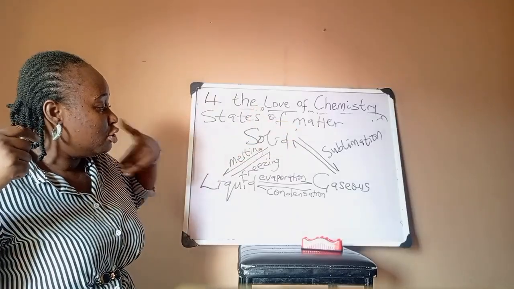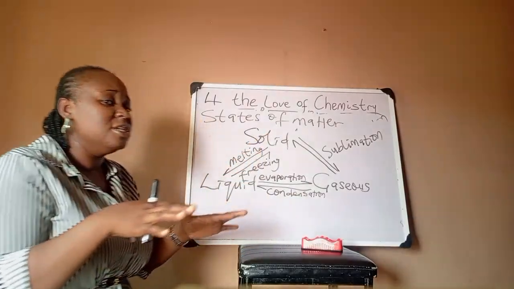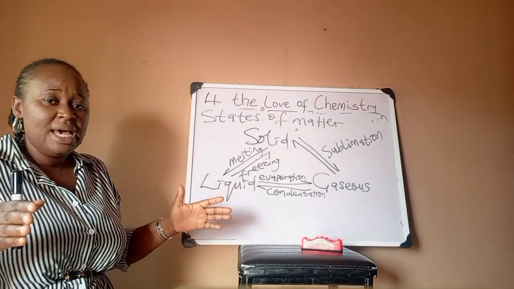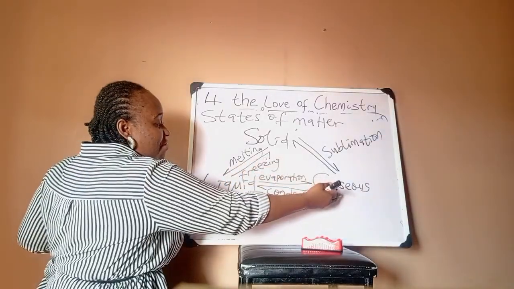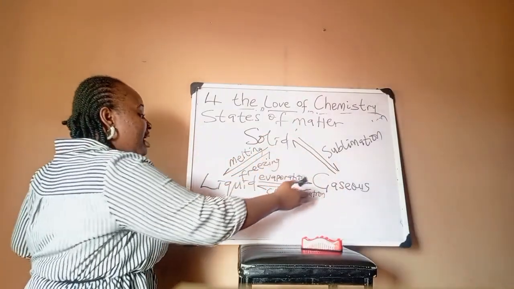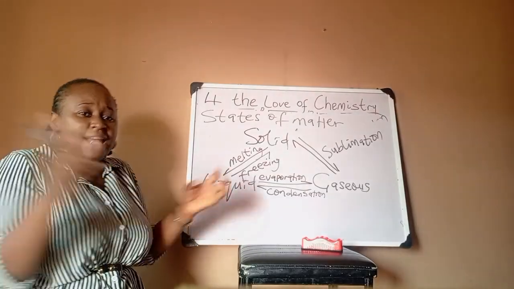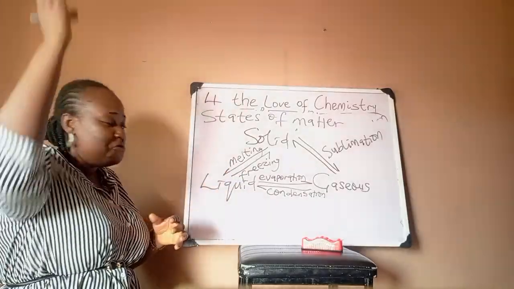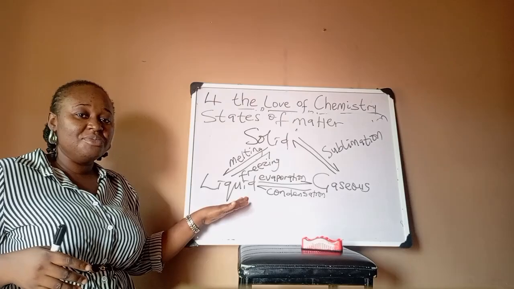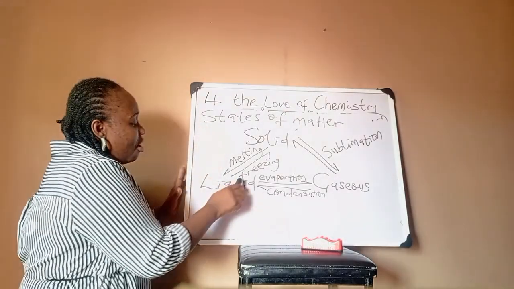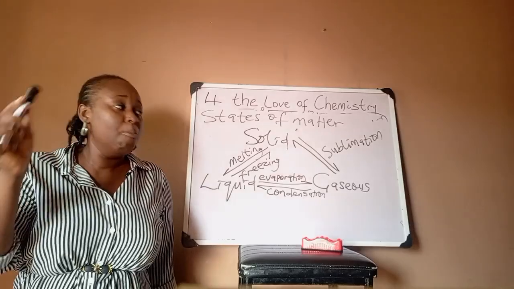conversely, when the temperature is lowered, the average kinetic energy of the gas decreases. And when the average kinetic energy of the gas decreases, it gets to a point whereby the force of cohesion becomes higher than the force of what? Vibration and movement. Thereby, this gaseous substance condenses and becomes a liquid. And the point at which the liquid becomes gas is what we call the boiling point.